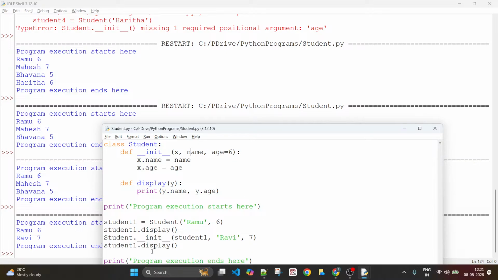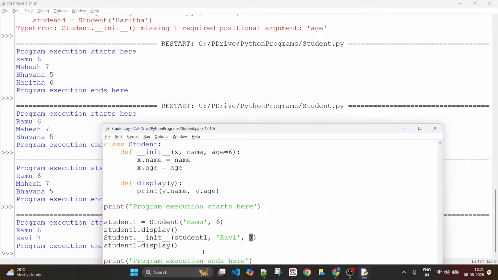What happened was, student 1 refers to x. So x dot name, meaning the name associated with student 1, which has been Ramu so far, has been overwritten by Ravi. Similarly, the age part of student 1 has been updated with 7. Earlier it was 6.